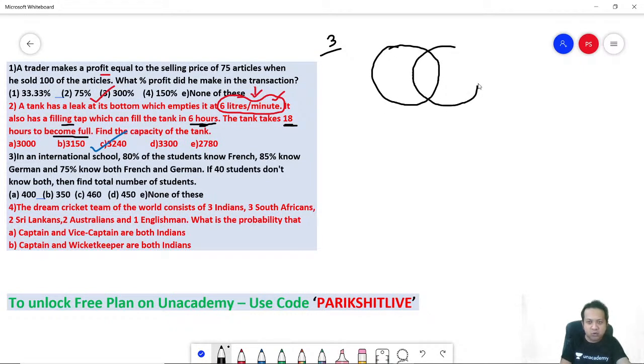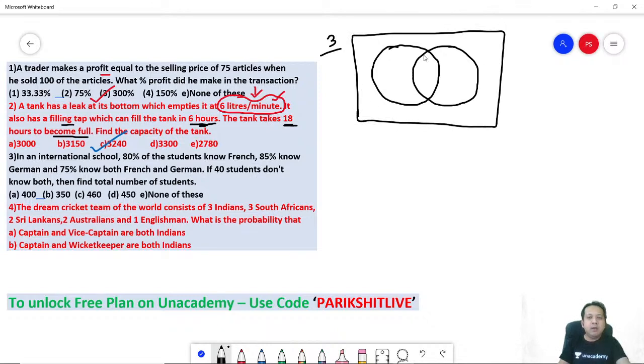So let's draw 2 Venn diagrams. The first one is French. The second one is German. Remember, they are talking in percentages, so let's say total is 100%. Percentage is always 100%.